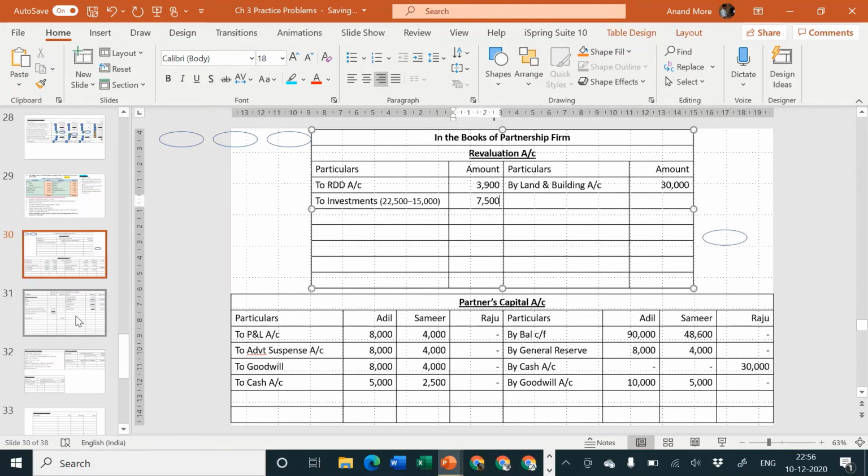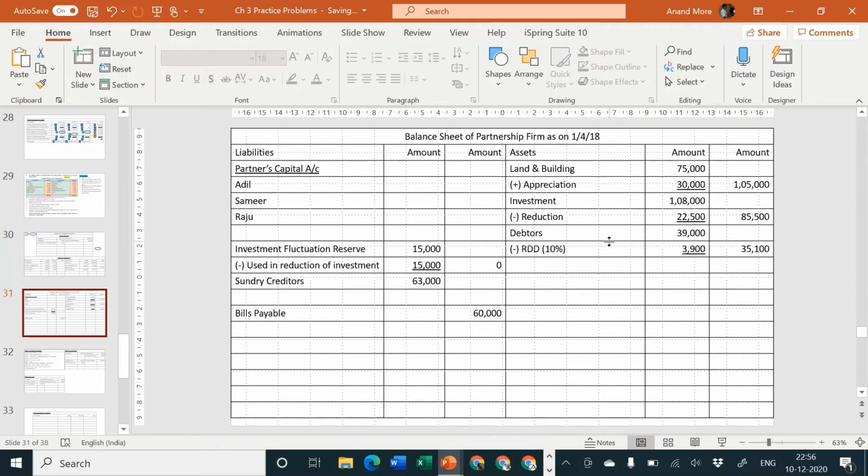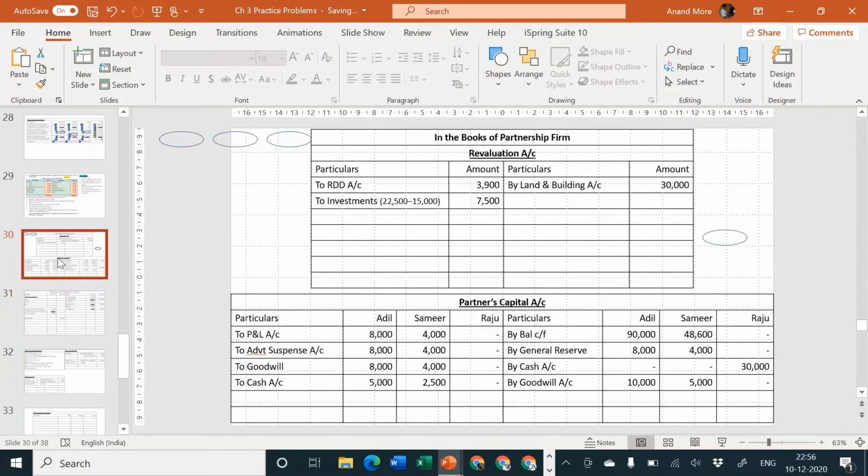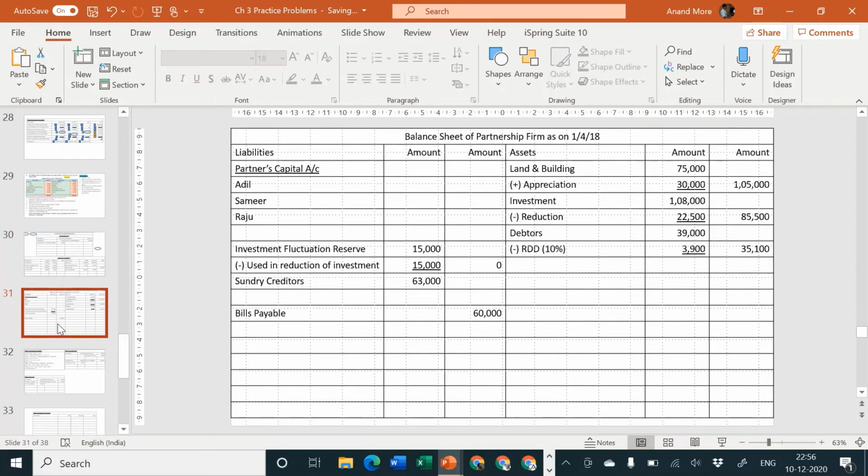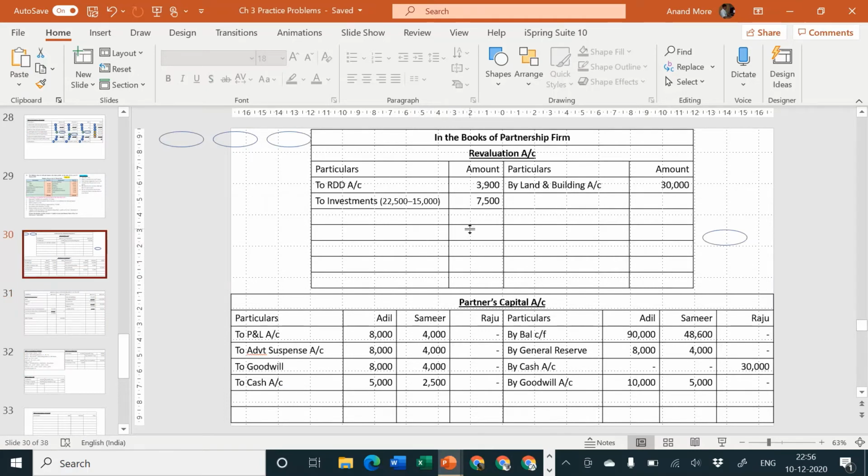I hope everybody has understood the second effect. I'm repeating for the last time. If there would have been no investment fluctuation reserve, then 22,500 less from investment and 22,500 revaluation account debit side, a simple adjustment. Since we have investment fluctuation reserve and there is a fluctuation in the value of investment, then to the extent possible, try to adjust the full fluctuation against reserve first. If any fluctuation remains after adjustment of reserve, it should be transferred to revaluation account. So out of 22,500, 15,000 we adjust against reserve, and the remaining 7,500 against revaluation account. I hope everybody has understood the most important adjustment of the problem.